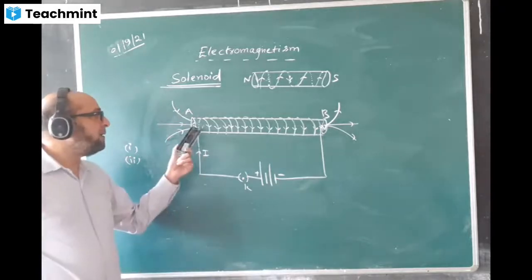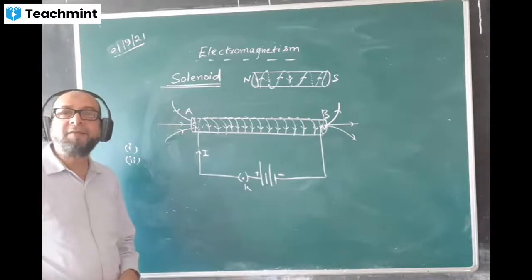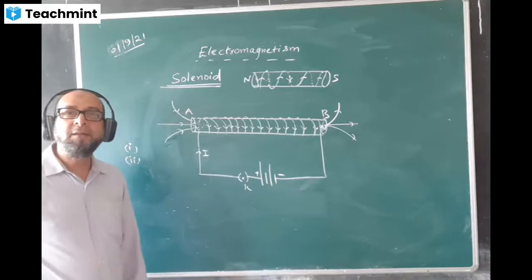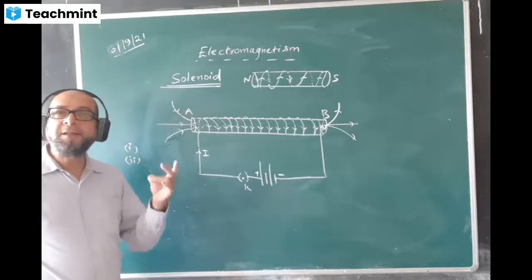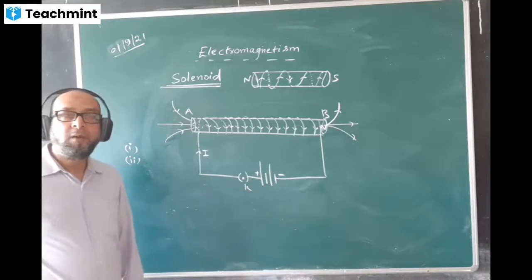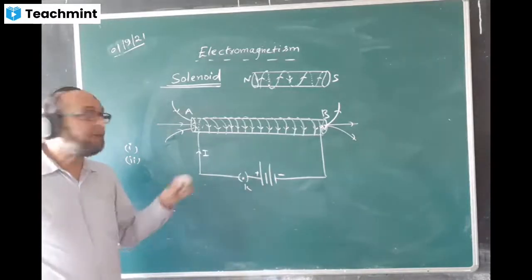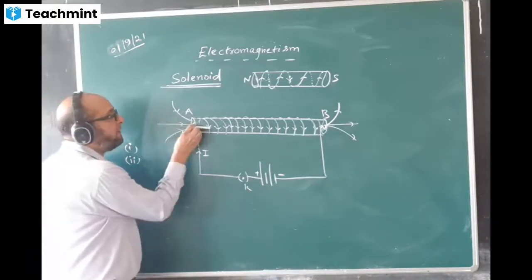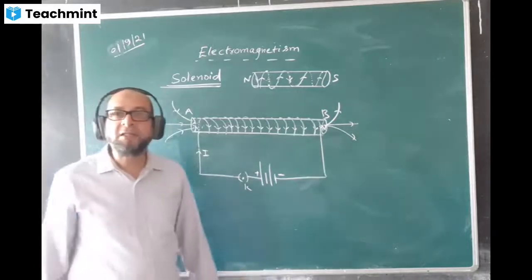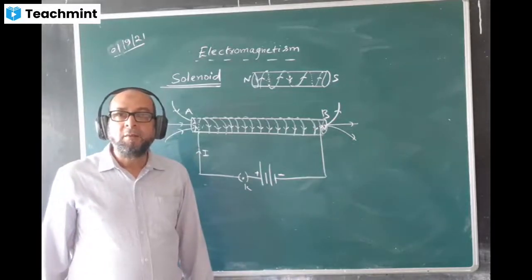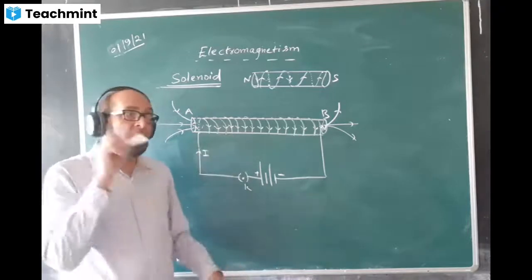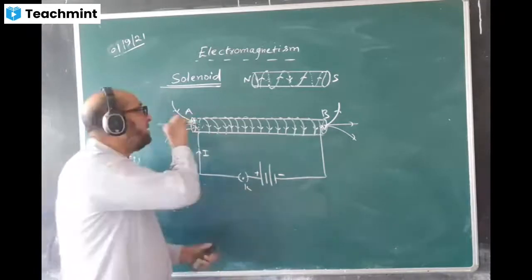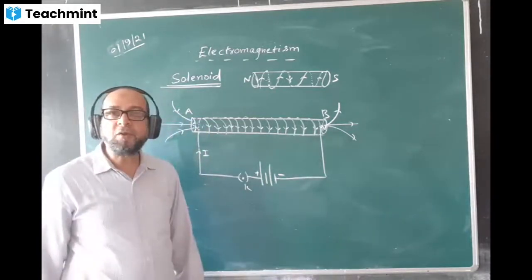And another thing, what are the ways of increasing the magnetic strength of a solenoid? Three ways you have written. Number of turns, increasing the current strength, and placing a soft iron inside this hollow space. You will find that the magnetic strength increases drastically compared to its absence, by placing a laminated soft iron material inside. So this is also a method.